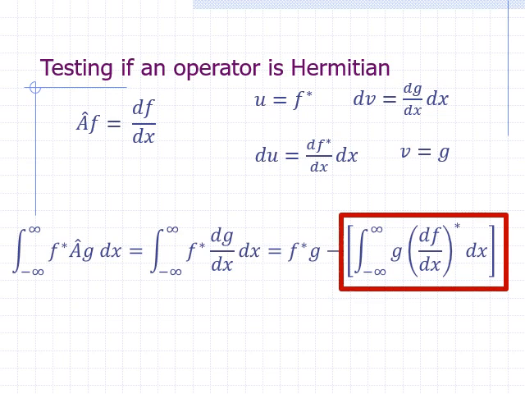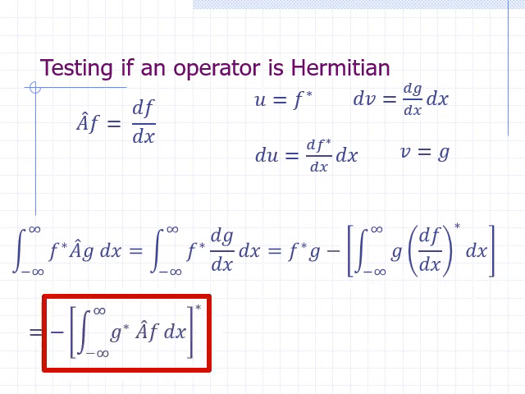Since the functions are well behaved, the functions go to 0 at infinity and at negative infinity. So f star times g evaluated from negative infinity to positive infinity is equal to 0. That leaves the negative of the complex conjugate of the integral of g star times A hat f dx. This is the negative of what we would expect if A were a Hermitian operator.